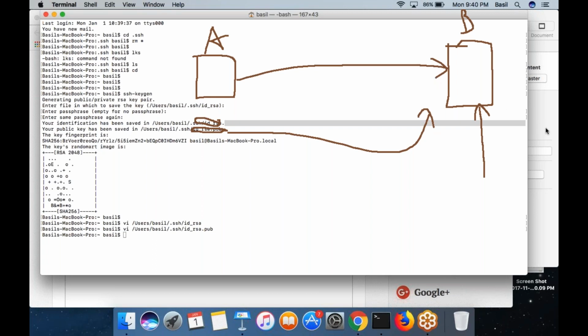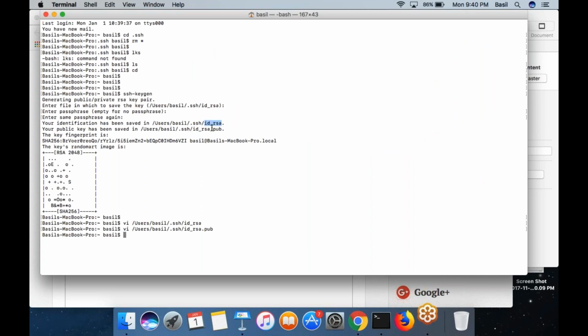Yes. So that's what I'm going to do. I already created a key pair. This is the private key. This is the public key. The public key I am going to copy to my EC2 machine.